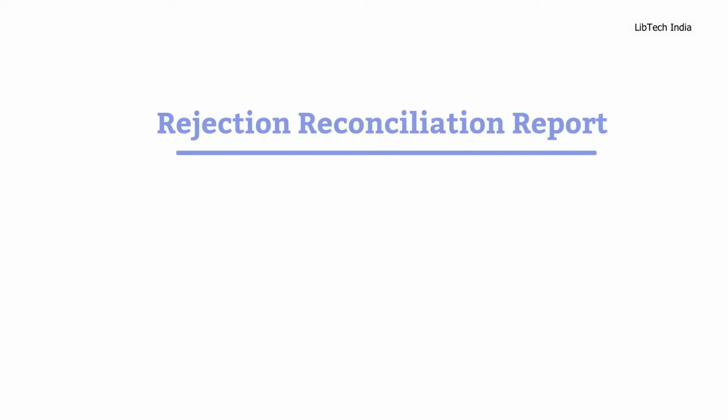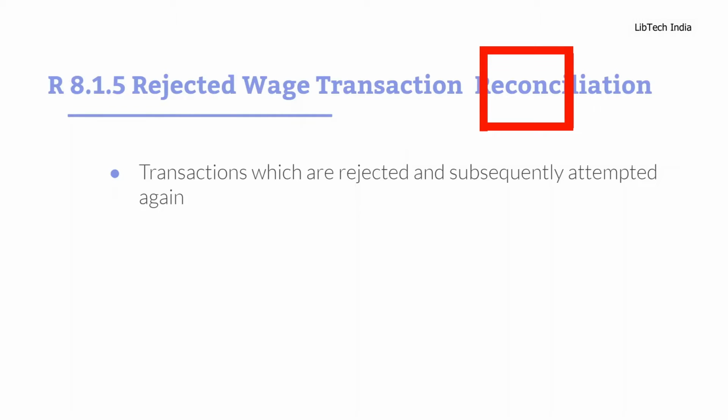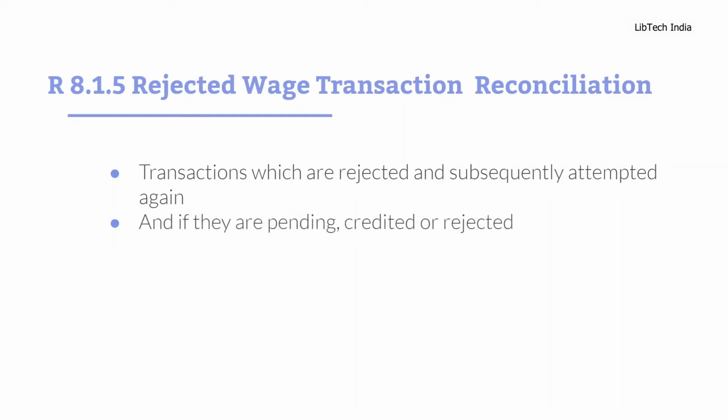In this video, we will understand the rejection reconciliation process. This refers to transactions that are rejected and subsequently attempted again. We will be using report R 8.1.5 Rejected Wage Transaction Reconciliation on the NREGA MIS. It gives us aggregate data on how many transactions were rejected, how many were subsequently attempted again, and whether they are pending or have been successfully credited or rejected.